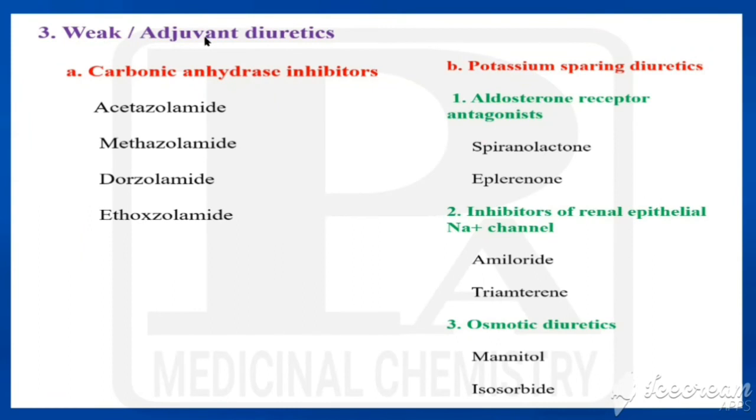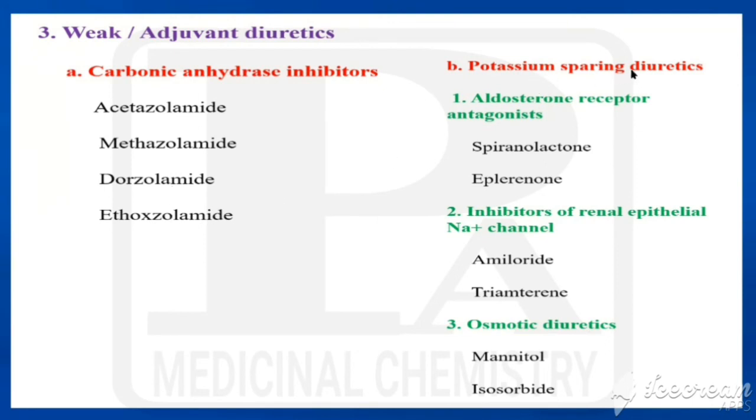Third type is called weak diuretics or adjuvant diuretics. That would be classified into two types. One is called carbonic anhydrase inhibitors. Another one is called potassium sparing diuretics. The examples under carbonic anhydrase inhibitors are acetazolamide, methazolamide, dorzolamide, ethoxylamide.